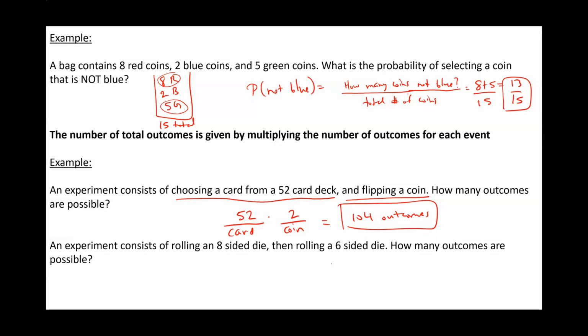Another example is an experiment consists of rolling an 8-sided die and then rolling a 6-sided die. How many outcomes are possible? Well, we have an 8-sided die, so there's 8 outcomes. You have a 6-sided die, there's 6 outcomes. If you multiply that together, that gives you a total of 48 outcomes.